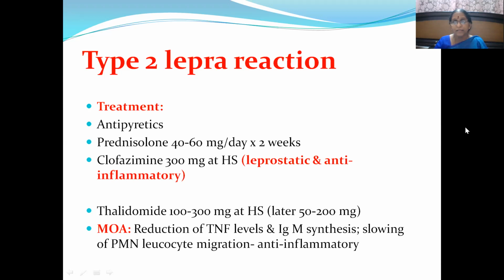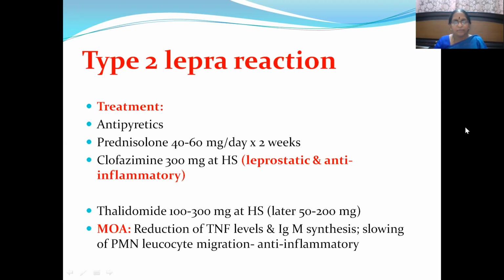If it is very mild, in the beginning stages, it can be managed well with just simple antibiotics. But if it is going further into severity, then you have to use prednisolone, like in type 1 reactions, 40 to 60 mg per day, only for 2 weeks. Then clofazimine can be given, 300 mg at HS, that is, at night time. Why do we use clofazimine here in type 2 lepra reaction? Because it has leprostatic action and anti-inflammatory property also.